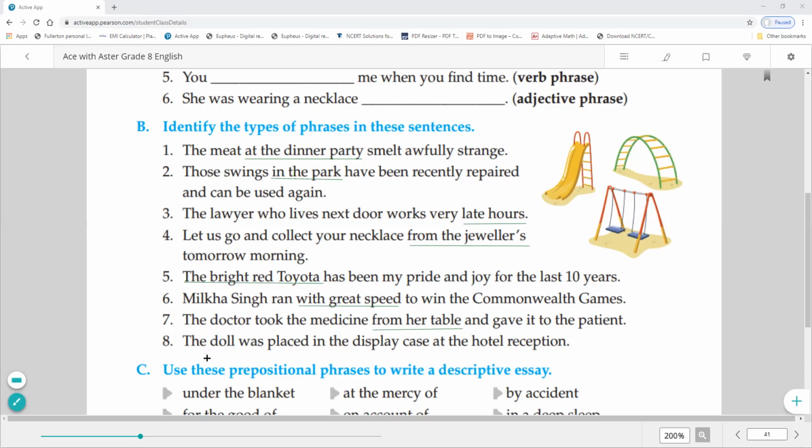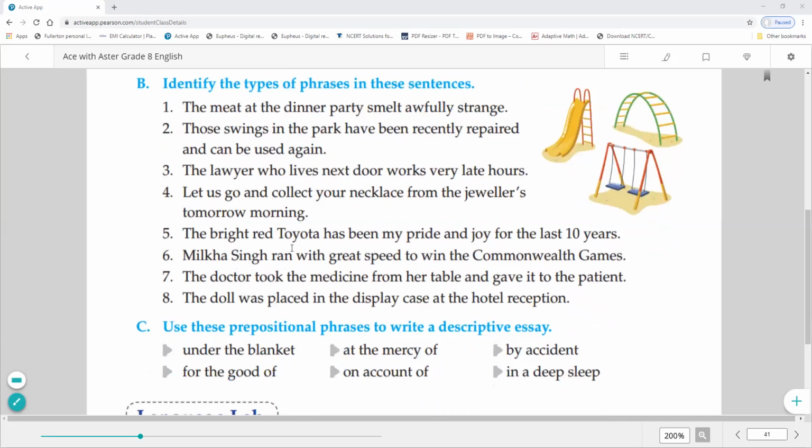Okay class. The doll was placed in the display case at the hotel reception. So here in the display case, again this is prepositional. Okay, so like this we have to find all the kind of phrases. Okay, it may be prepositional, adverb, adjective or verb. Okay, last exercise of this chapter is use these prepositional phrases to write a descriptive essay.